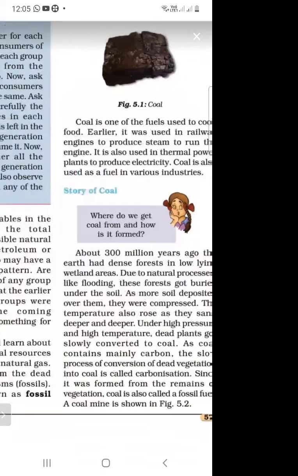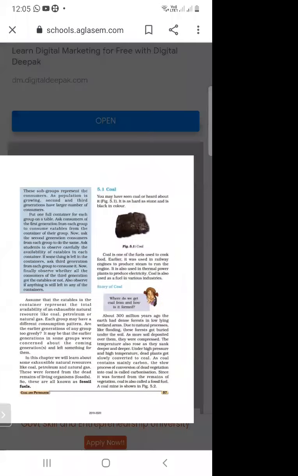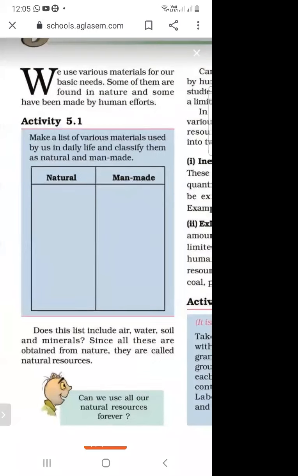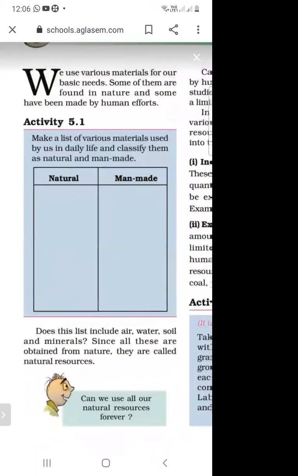So you have to remember this thing. Again, I'm repeating these topics. What do you mean by natural resource, and what do you mean by man-made materials? The materials which are naturally available in nature are called natural materials. And what are man-made materials? The materials which are made by human beings are called man-made materials.